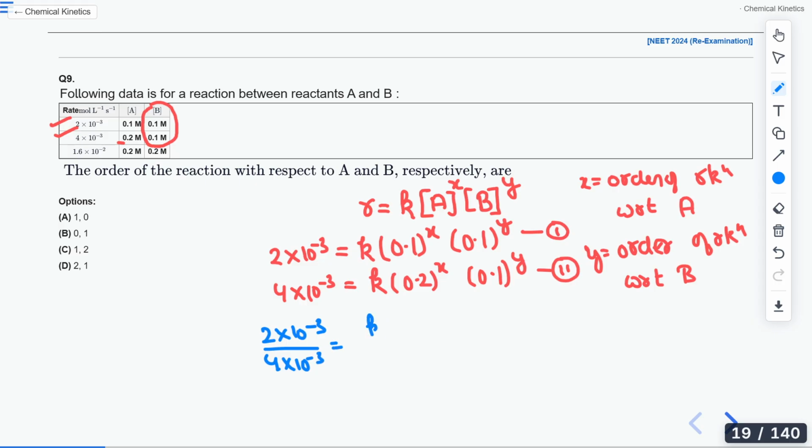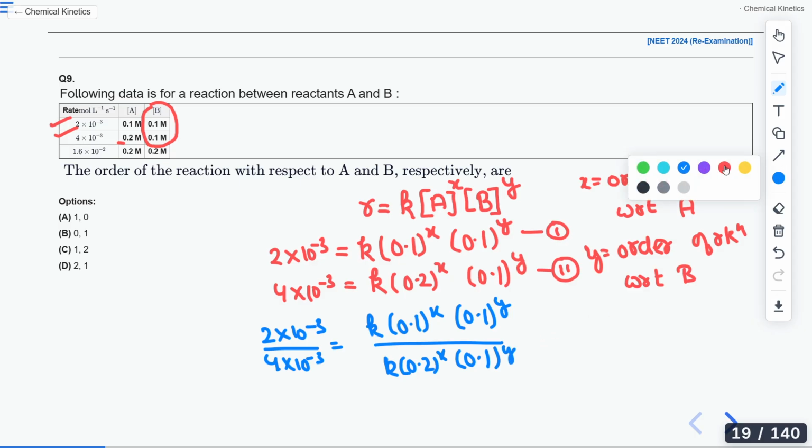Similarly, on the right-hand side, K 0.1^x 0.1^y is divided by K 0.2^x 0.1^y. Now cancel what can be cancelled. K cancels with K, and the 0.1^y terms remain constant and cancel.